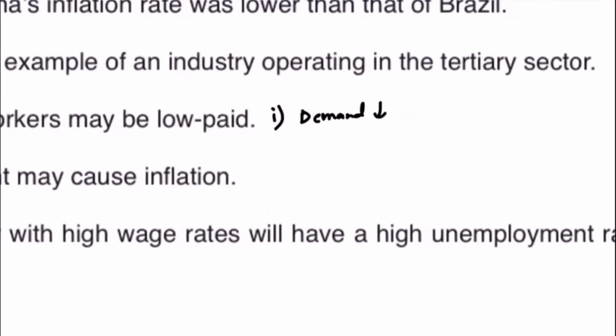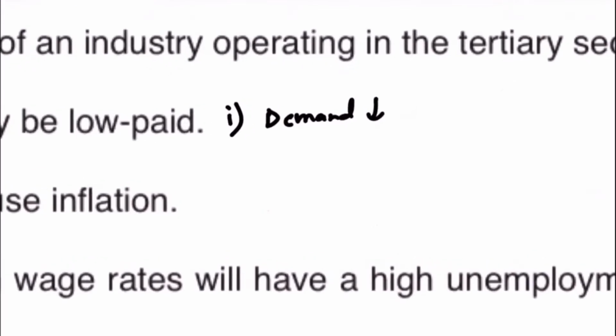Why would the demand for workers be low? Maybe the primary sector does not have a lot of importance in the country. In developed nations, the demand for farm workers is usually low. If demand is low, the price of workers, which is the wages, will be low as well. Developed nations have more technology and capital equipment, and they are more capital intensive nations. So definitely the demand for farm workers would be low in those countries, and as a result, workers' wages will be low as well.